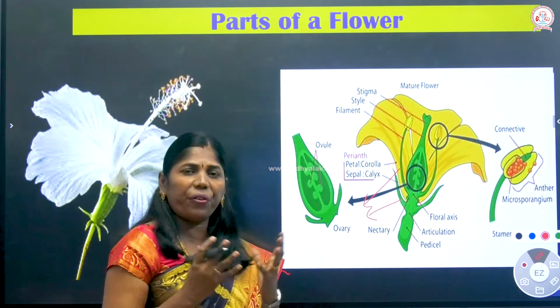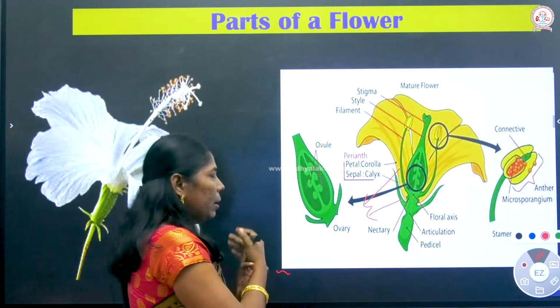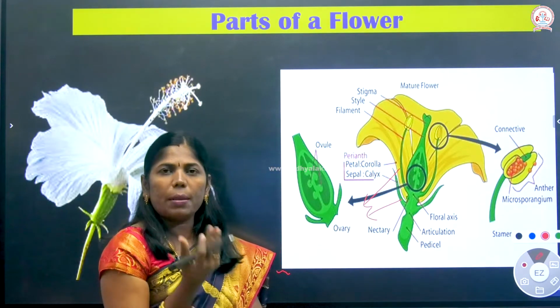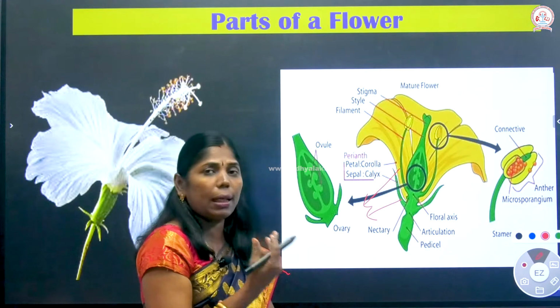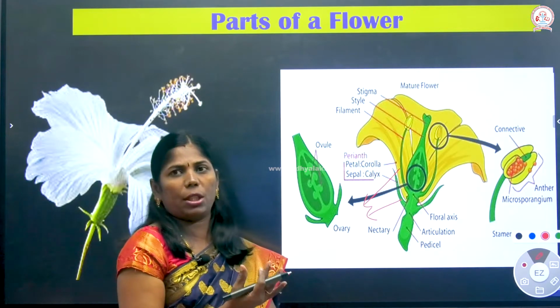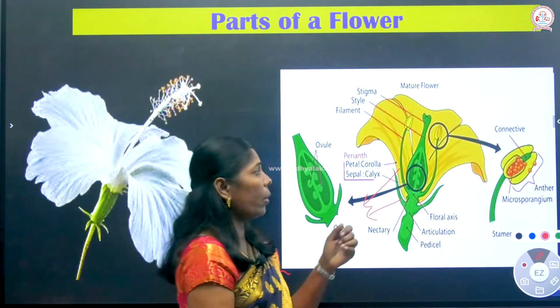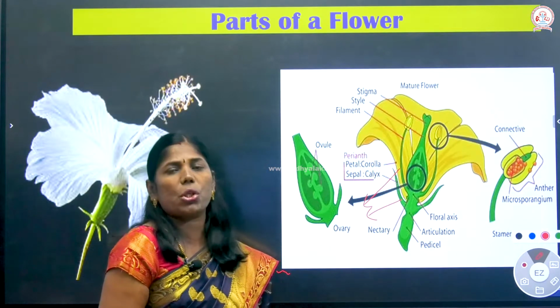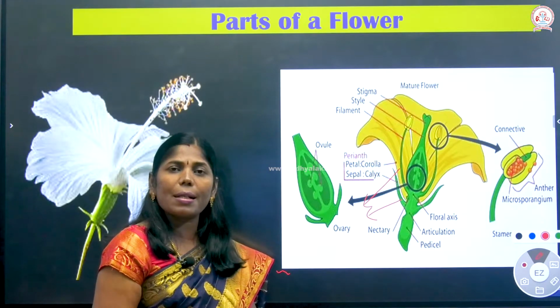Okay, we can see the different colors. So this is white, that is colorless, or that is a yellow color, or that is a pink color. We can see the different colors of petals in the hibiscus variety. Isn't it, children? Okay, so what about the essential whorl? That is your androecium and gynoecium, which are considered as your essential whorl.